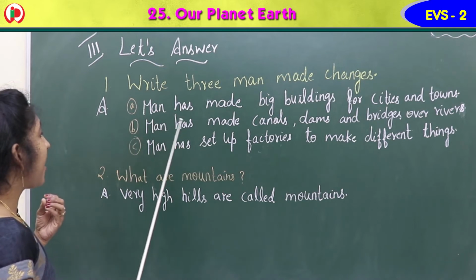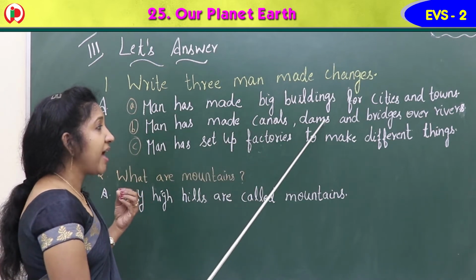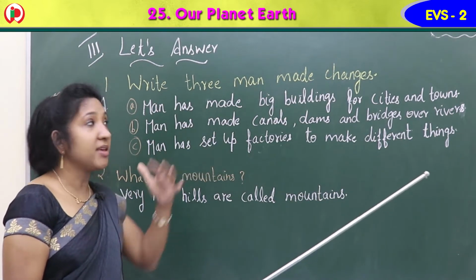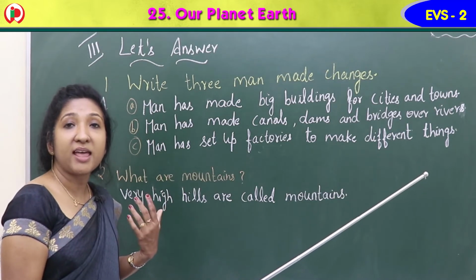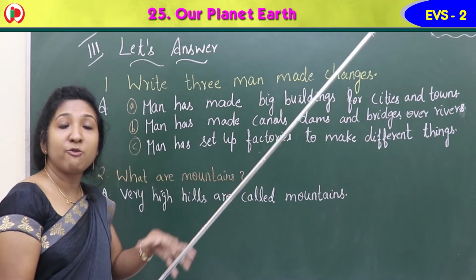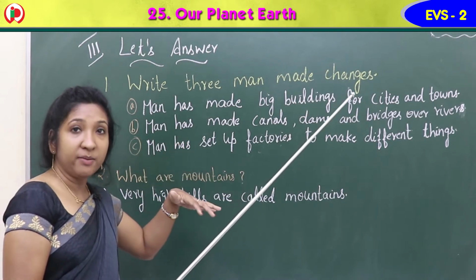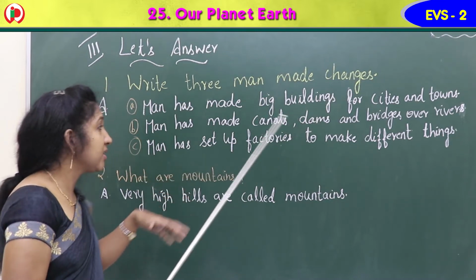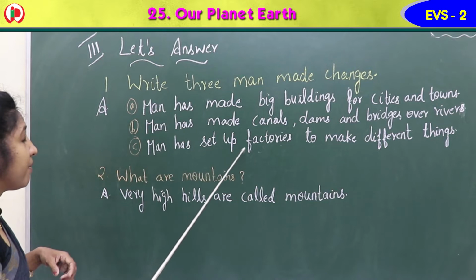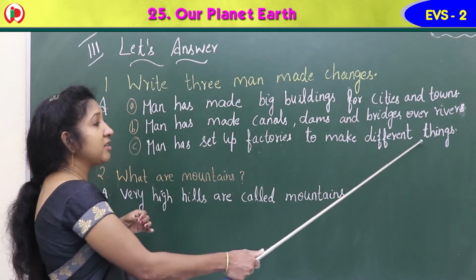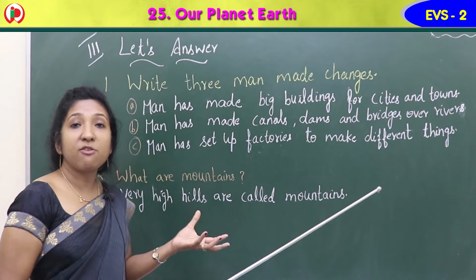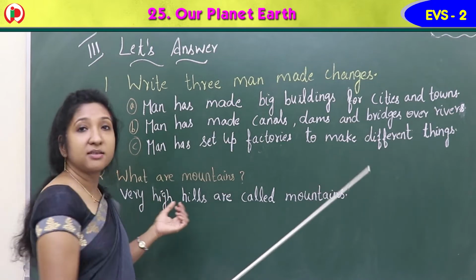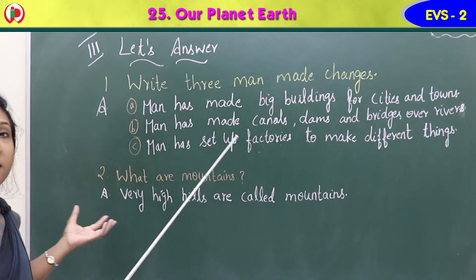Second, B: man has made canals, dams and bridges over rivers. Over the river you can see bridges. Many dams here and there man built to control the flow of water, to protect the water, to save the water. Then canals also man built, isn't it? Then man has set up factories to make different things. He opened many factories to make different things. Yes, these are the 3 man-made changes.